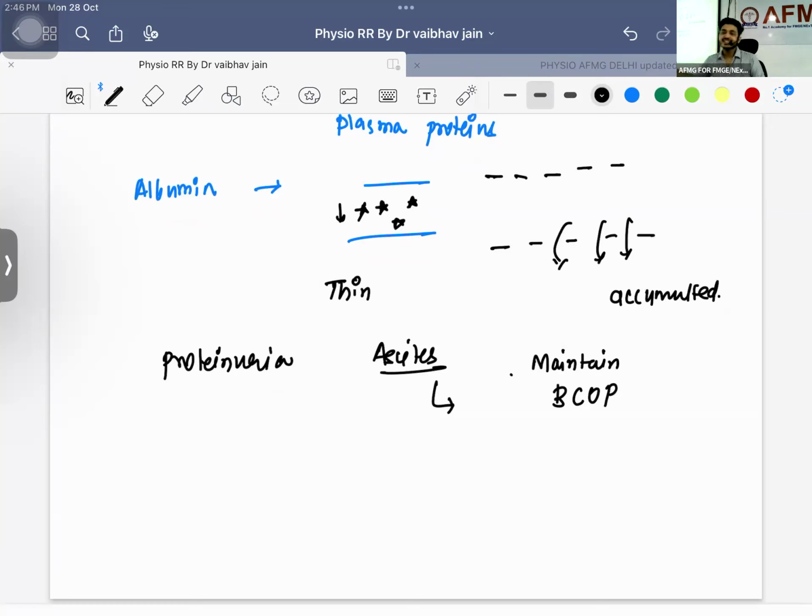All right. Next thing, after albumin, second plasma protein that we are having is what? Globulin. So how many types of globulin we are having? Three types, alpha, beta, and gamma globulin. Alpha, beta are formed in the liver, not so important for us, but the gamma globulins are important. Look here, everyone, name me. What are the gamma globulins that you know?